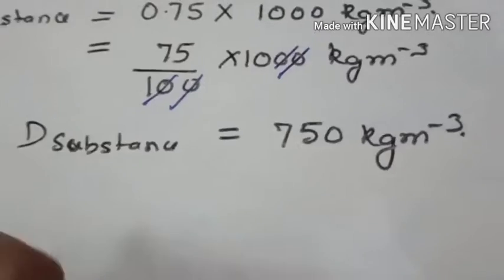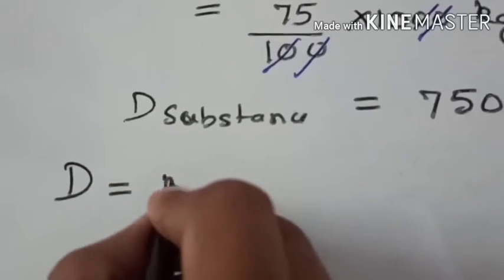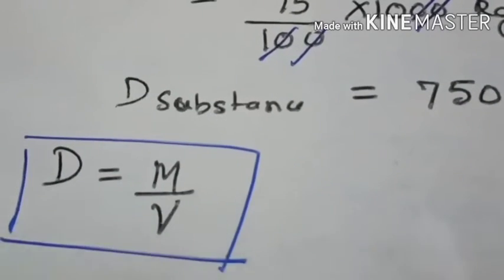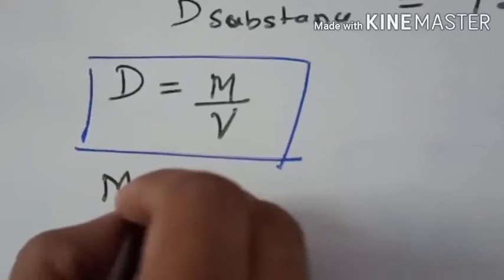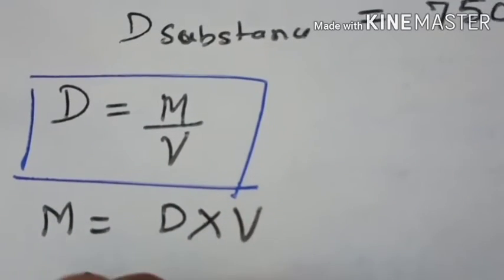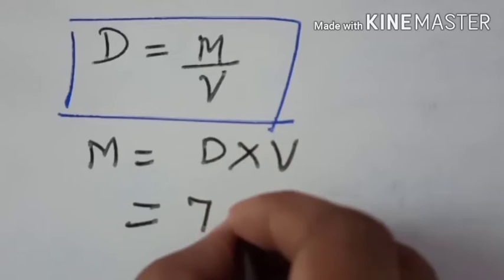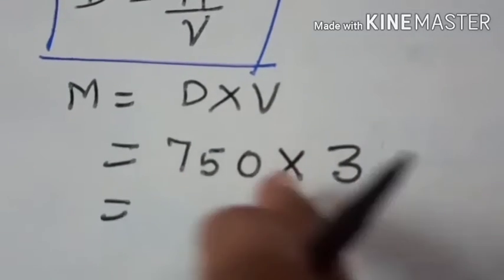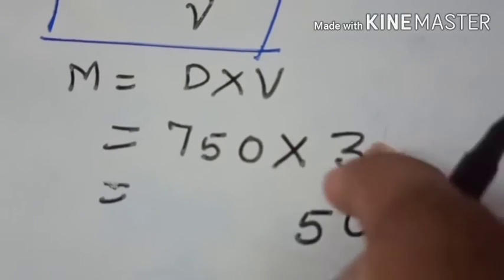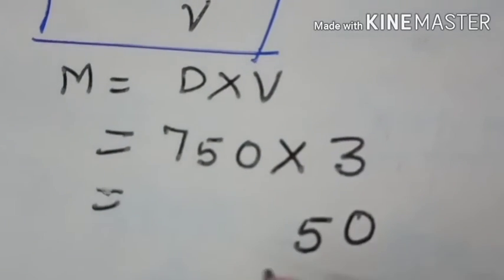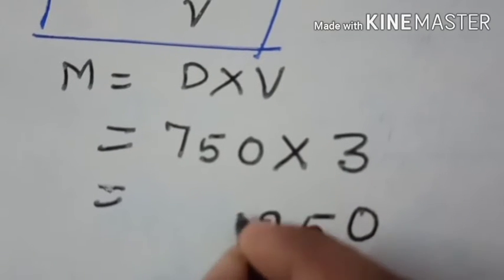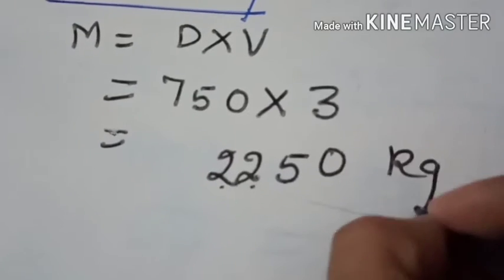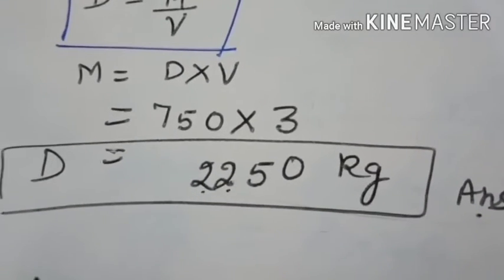So density is there. So formula for the density is equal to mass upon volume. Now what will be the formula for the mass? Mass will be equal to density into volume. Density is given to us, 750. Volume is 3. Now you will multiply with 3. So the answer will come out to be 2250 kg. Answer of question number 5.